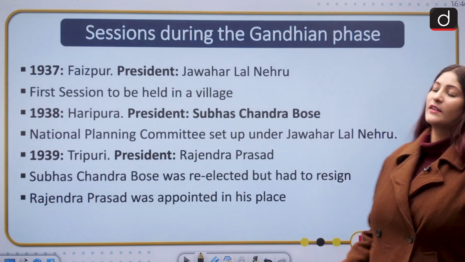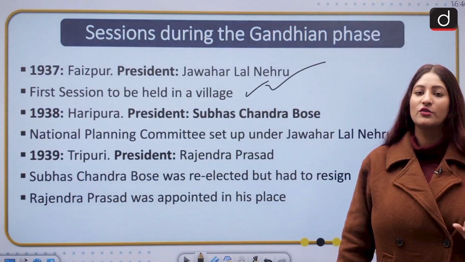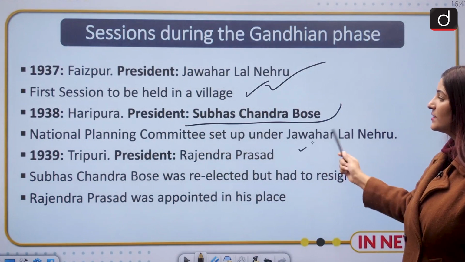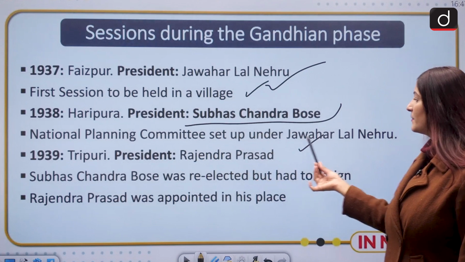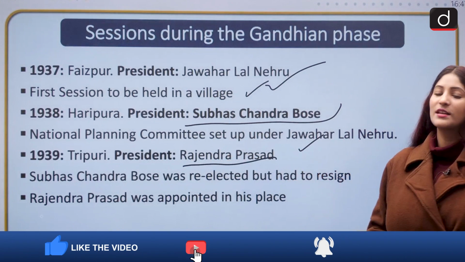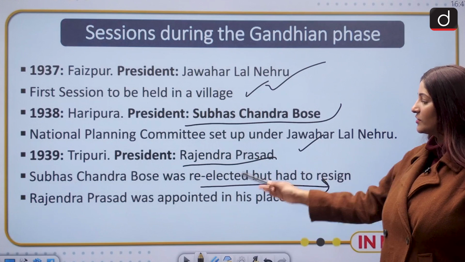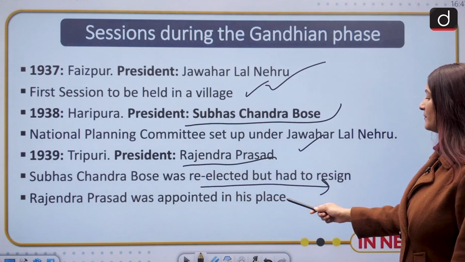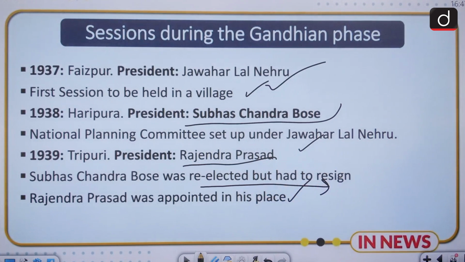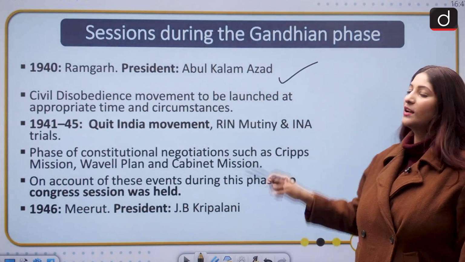Then 1937 Faizpur, President Jawaharlal Nehru. This was the first session to be held in a village. 1938 Haripura, president was S.C. Bose. National Planning Committee was set up under Jawaharlal Nehru. 1939 Tripuri, Subhash Chandra Bose was re-elected but had to resign. Rajendra Prasad was appointed as the president in his place, and then Forward Bloc was launched by Subhash Chandra Bose that year only. 1940 Ramgarh, president was Abul Kalam Azad.